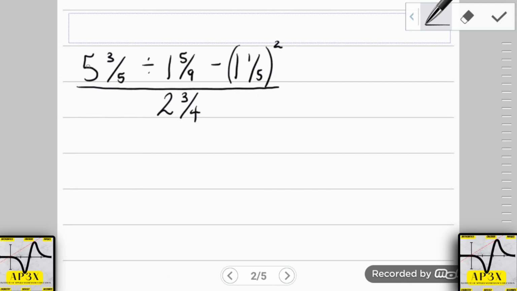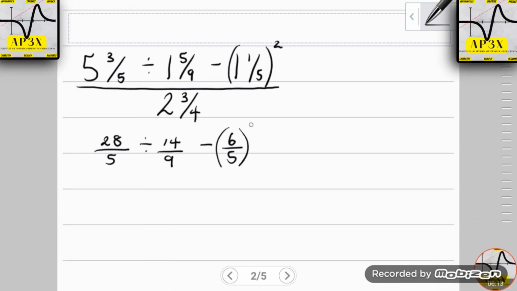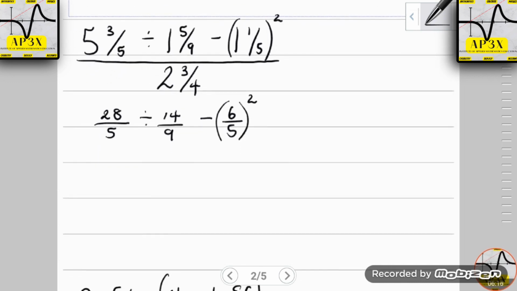So what we have here is 5 times 5 is 25. 25 plus 3 is in fact 28 over 5, divided by 9 times 1 is 9, and 5 plus 5 is 14 over 9, subtract 5 times 1 is 5, plus 1 is 6 over 5 squared. Okay, now let us just focus on this top part of the problem first. Just evaluate that to one answer.